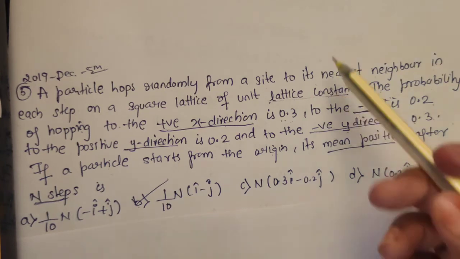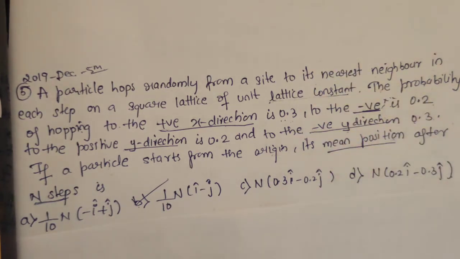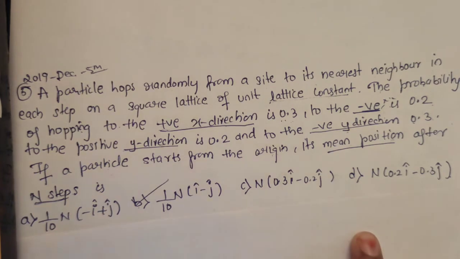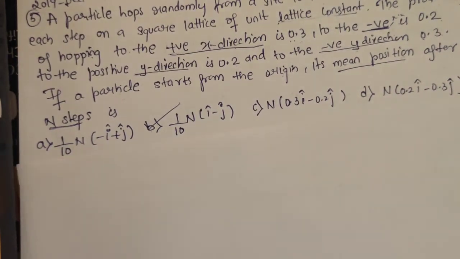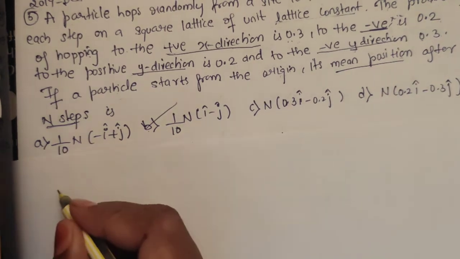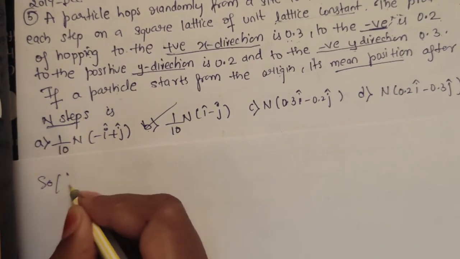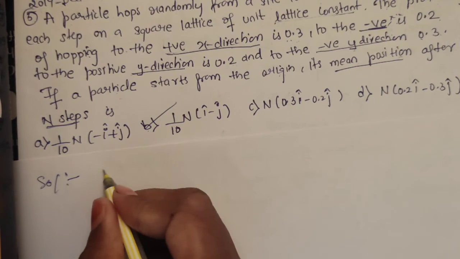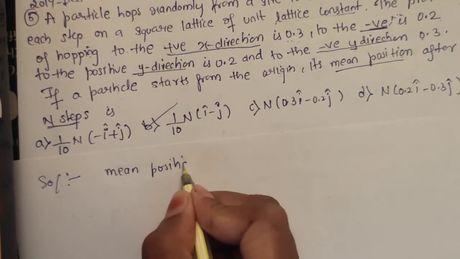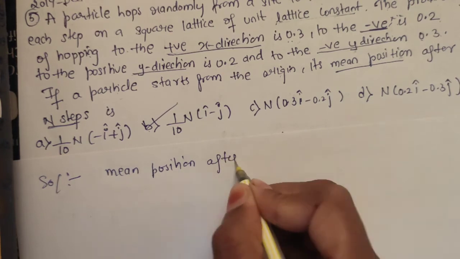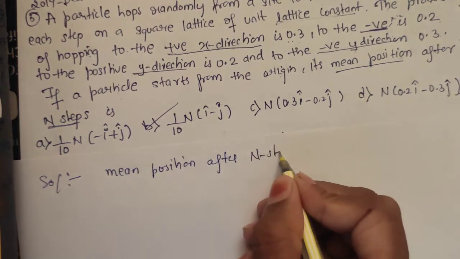Seeing this question, you may feel, wow, it's such a lengthy question, it is difficult to solve. But in only 3 steps we can gain 5 marks from this question. So now let us solve this question. Solution. They are asking us the mean position after n steps.